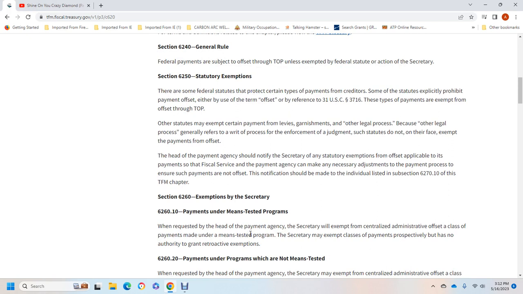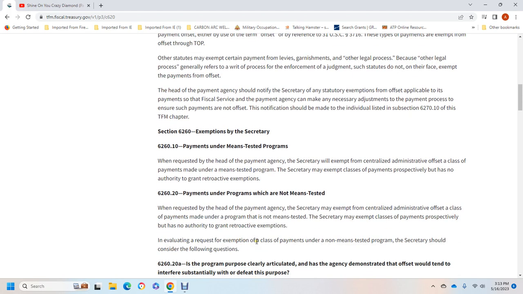Section 6260, Exemption by the Secretary of Payments for Means-Tested Programs. 626010, when requested by the payment agency, the Secretary may exempt from centralized administrative offset a class of payments made under a means-tested program. The Secretary may exempt a class of payments prospectively and has no authority to grant retroactive exemptions.